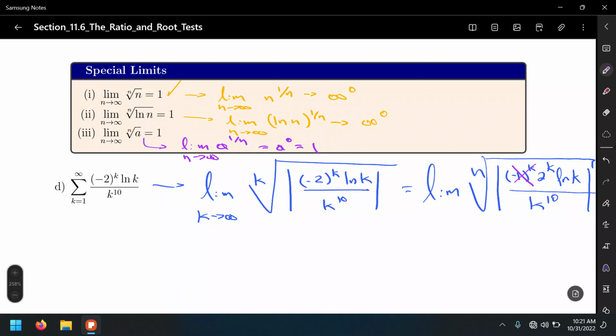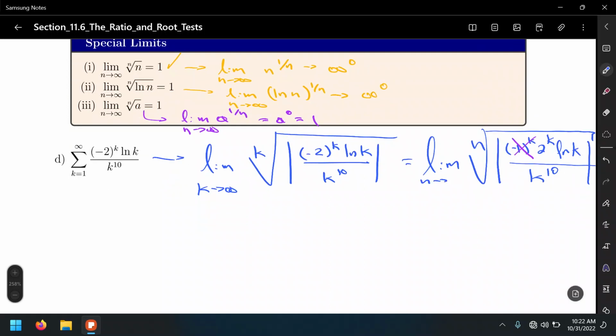And again, that's because this alternating factor outputs negative values and positive values depending on the input that we get, if it's an even or an odd input. And again, those absolute value bars turn those negatives into positives. And that's going to leave us with the following: the limit as k approaches infinity of the kth root of 2 to the k, ln of k, over k to the 10th.